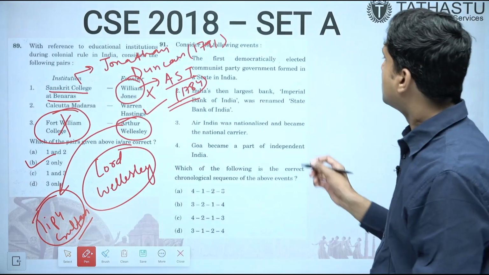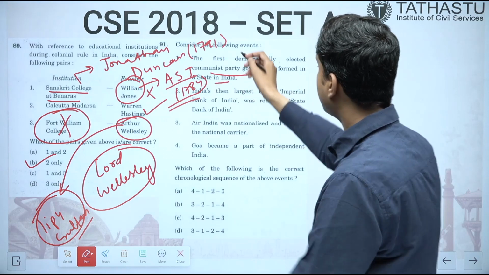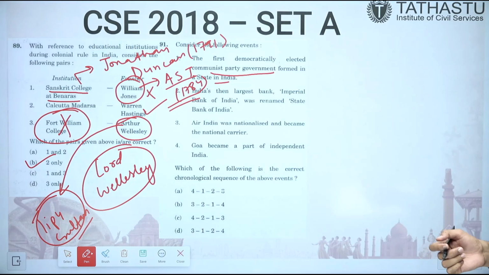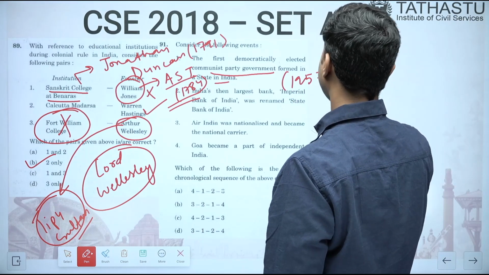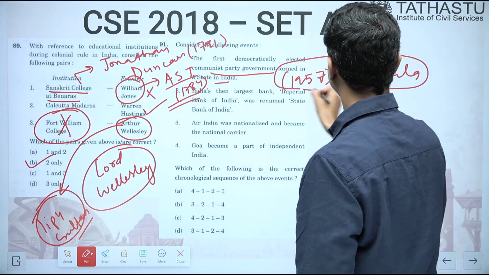Next question is where the first democratically elected Communist Party government was formed. See, again a chronology related question. When was the first democratically elected government formed? In 1957. Where? In Kerala. And who was the head or chief minister?